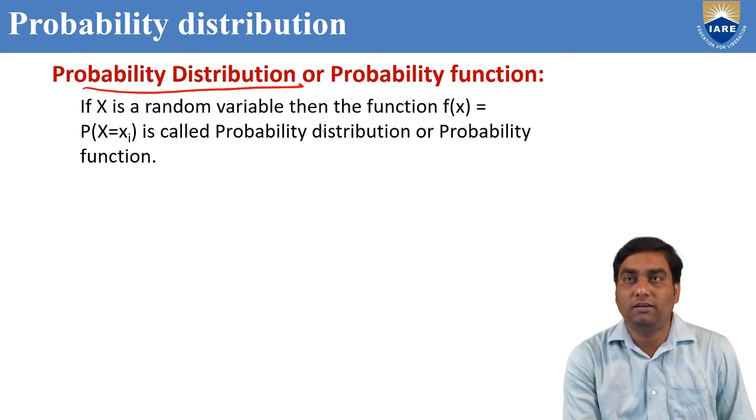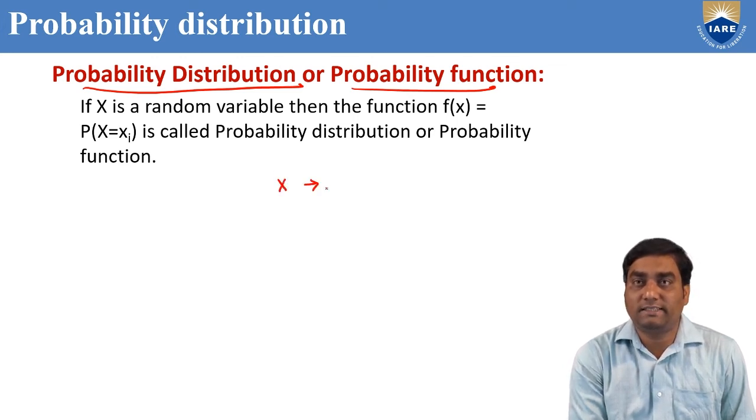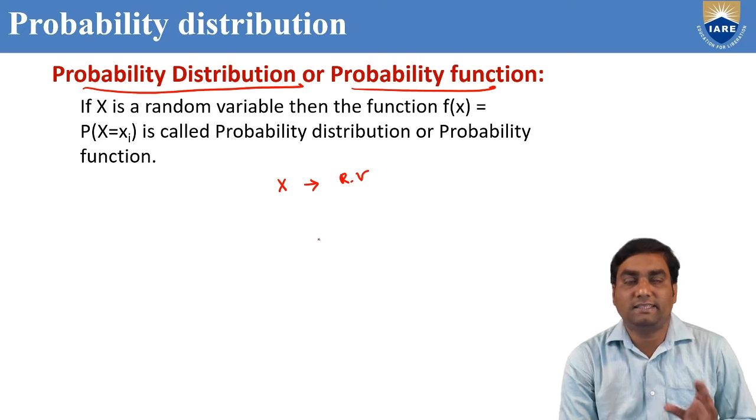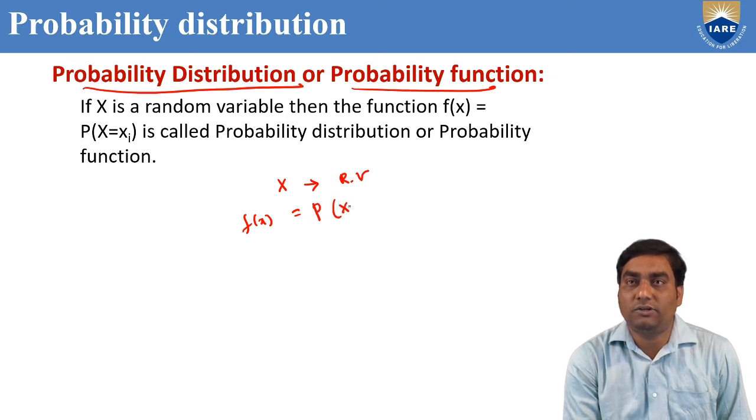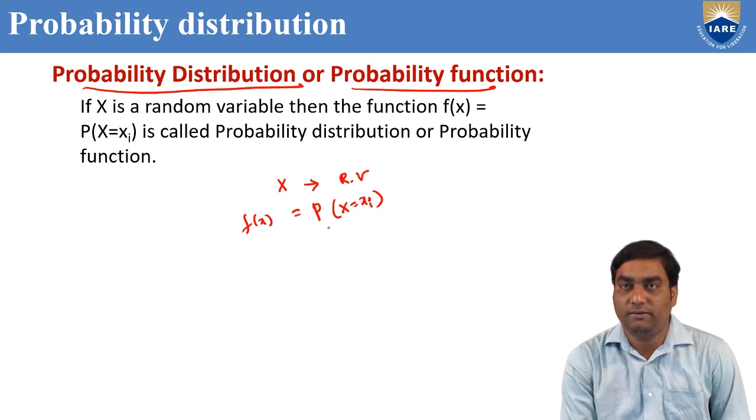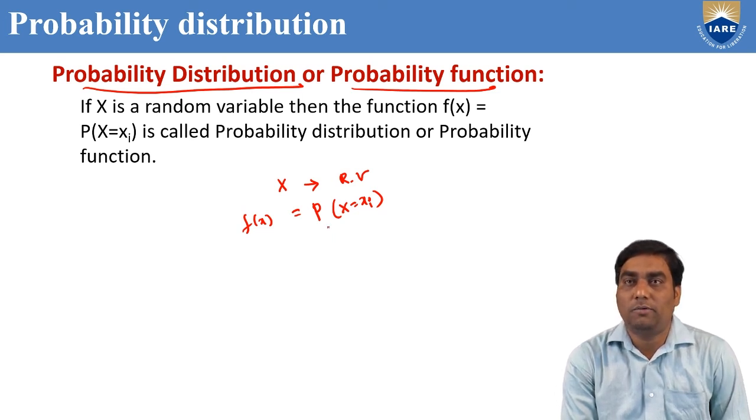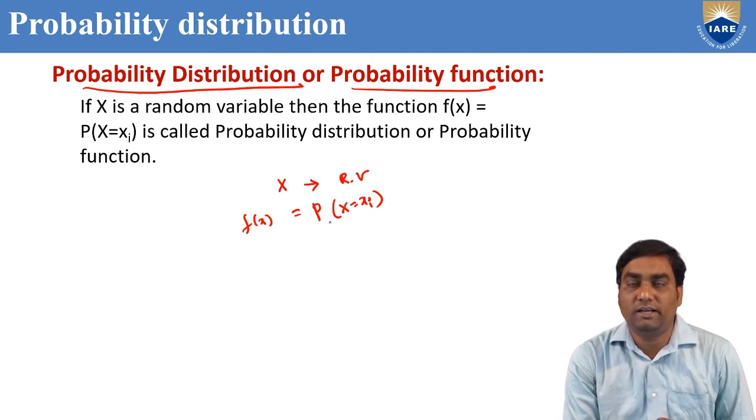This is very important, or we can call it probability function. Suppose x is a random variable. Then f of x equal to P of capital X equal to small xi is known as probability distribution. You should remember, to get probability distribution, we require random variable x. Right?